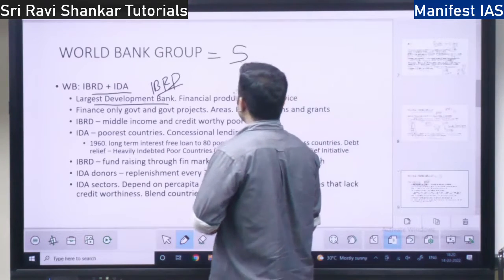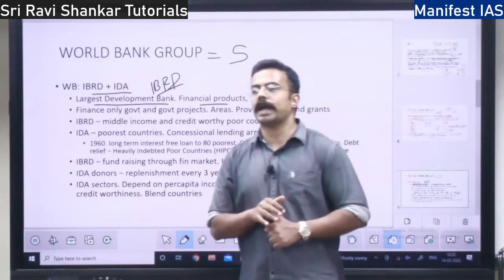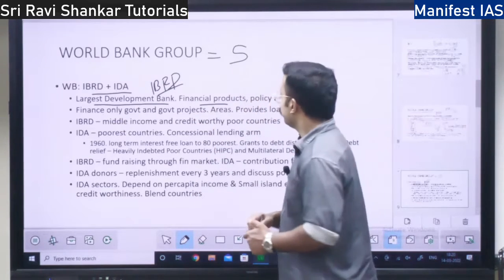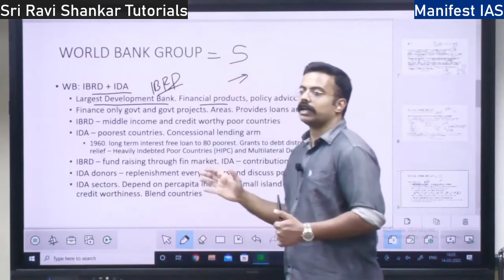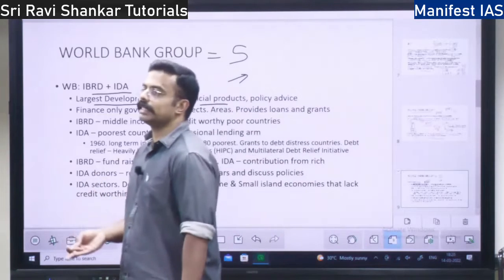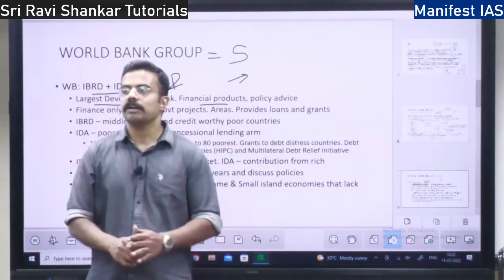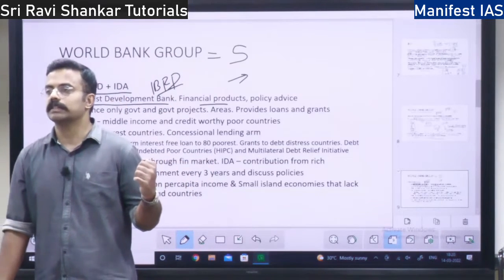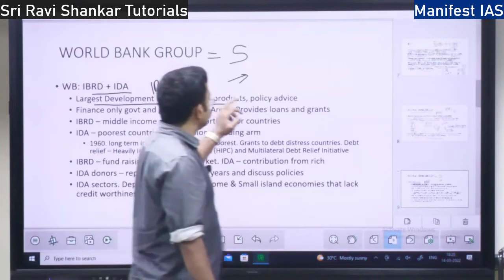So, there are various financial products that the World Bank gives. That is, various investments it is going to make in the infrastructure sector, poverty, hunger, right? Education, all these sectors, the World Bank is going to invest in, right? So, it has multiple financial products.